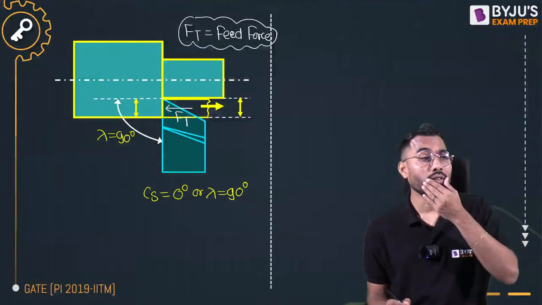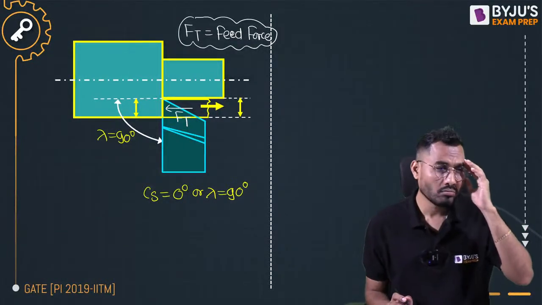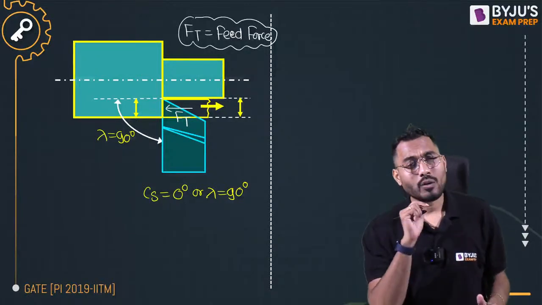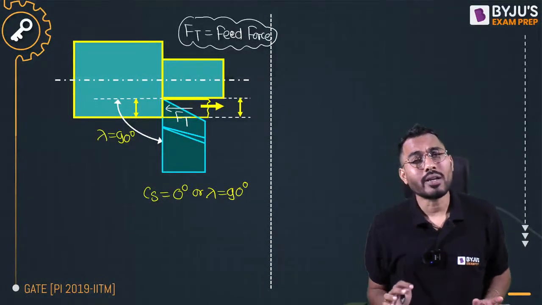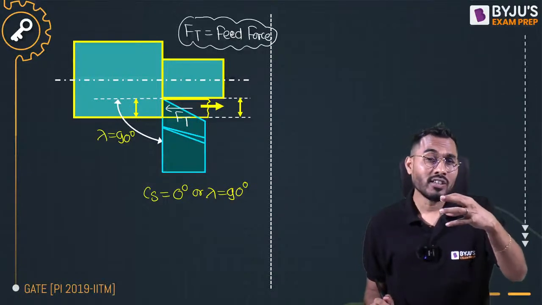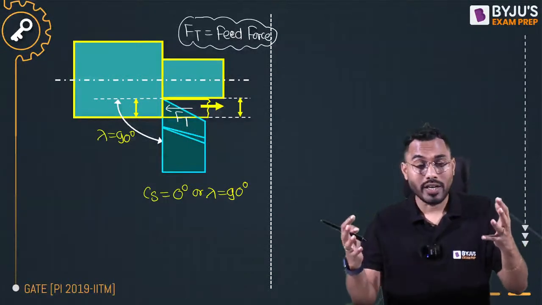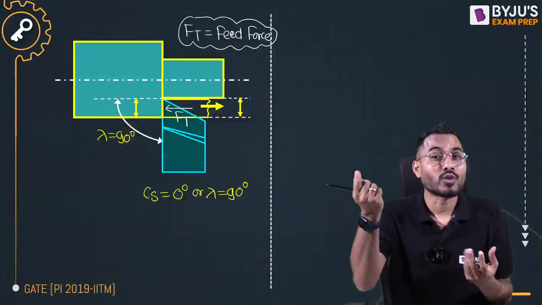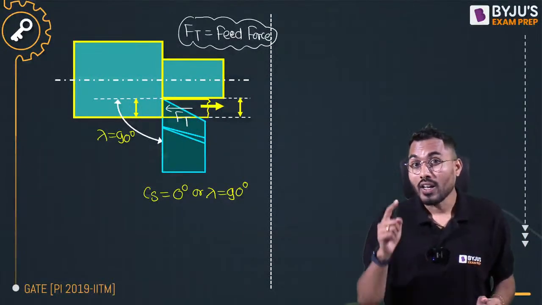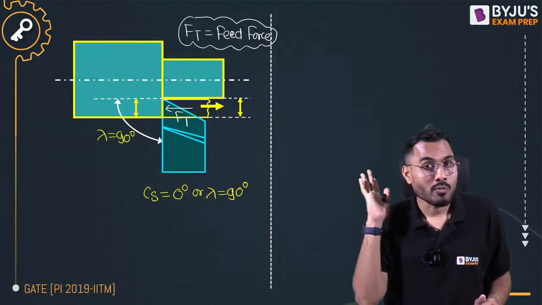Now, if I want to calculate the thrust force, 711 Newton, Kiran Kumar, I don't think so. That is not the answer. Now, if I want to calculate this force, the thrust force can be calculated by Merchant's analysis, that is the Merchant circle diagram. The Merchant circle diagram is utilized to correlate the measurable forces with the actual forces. Thrust force and cutting force are measurable forces, and the actual forces are the shear force and normal to shear force, friction force and normal to friction force.